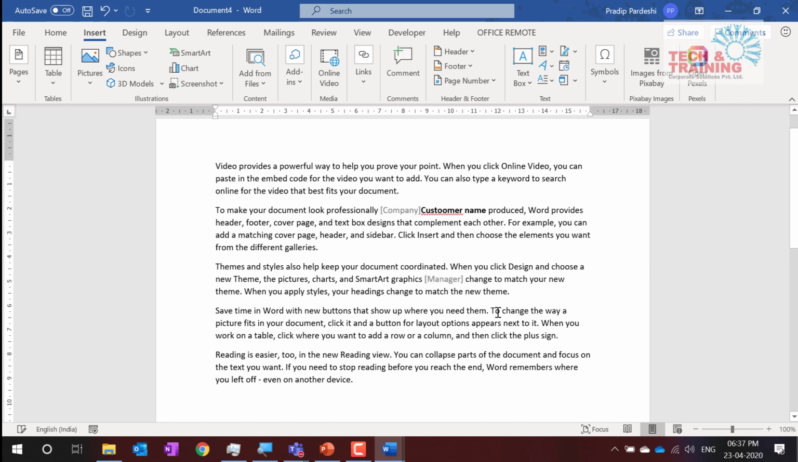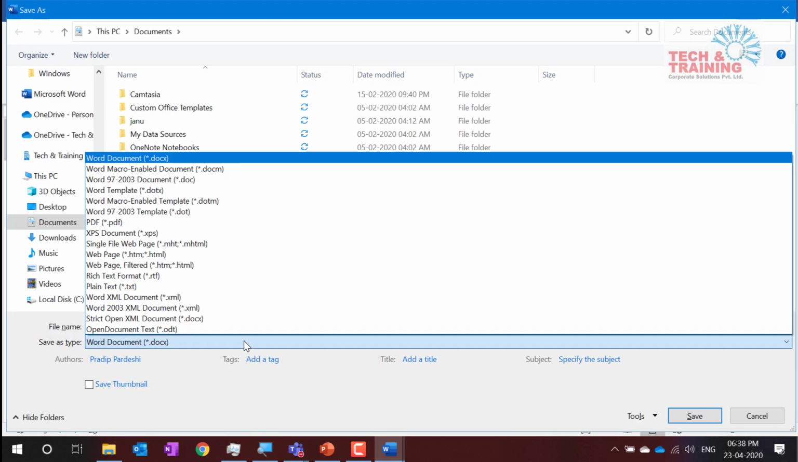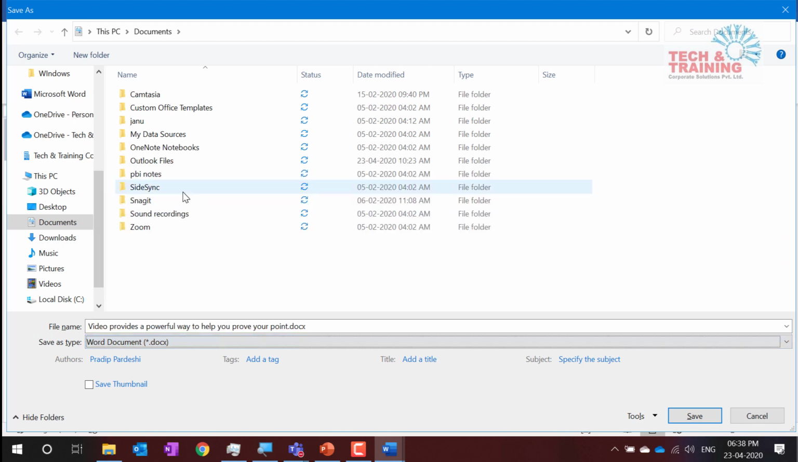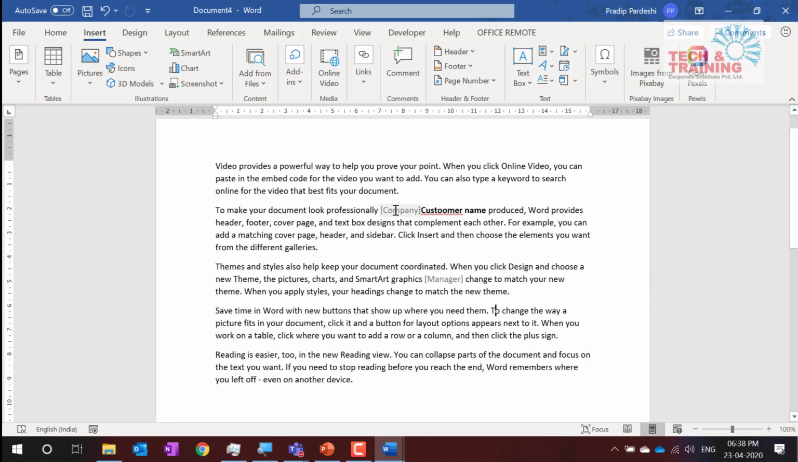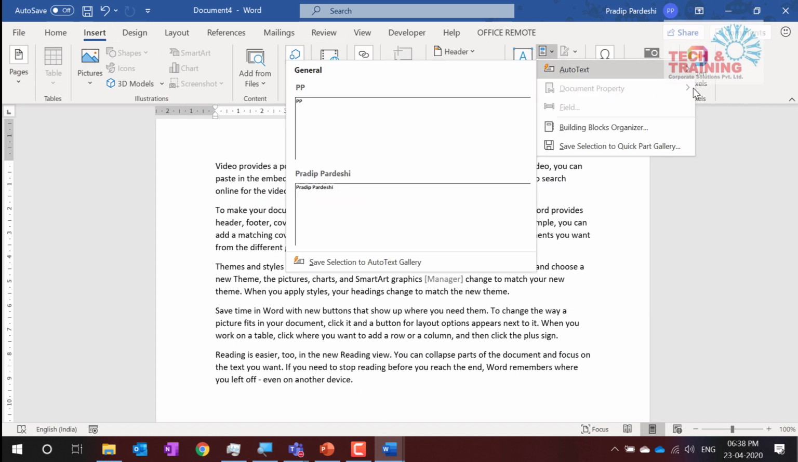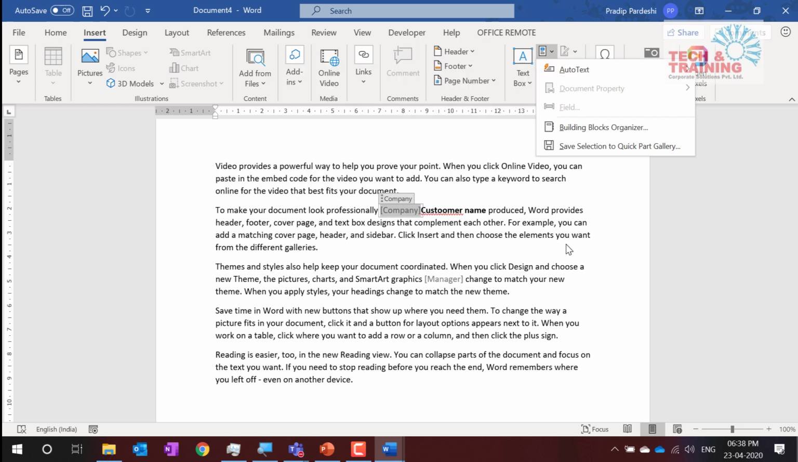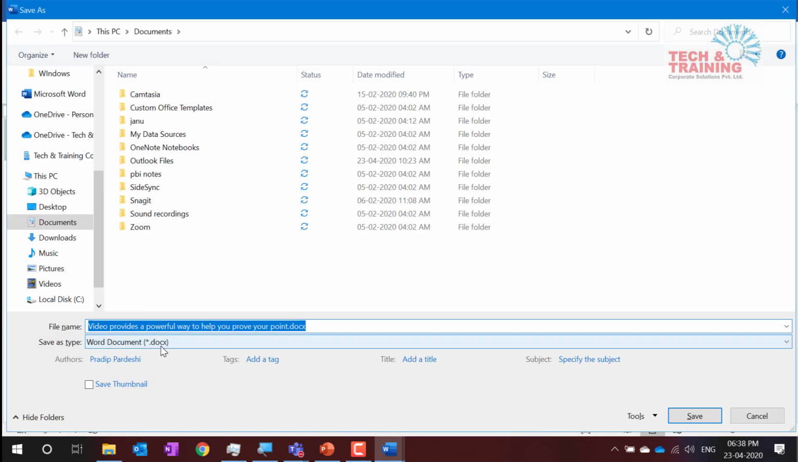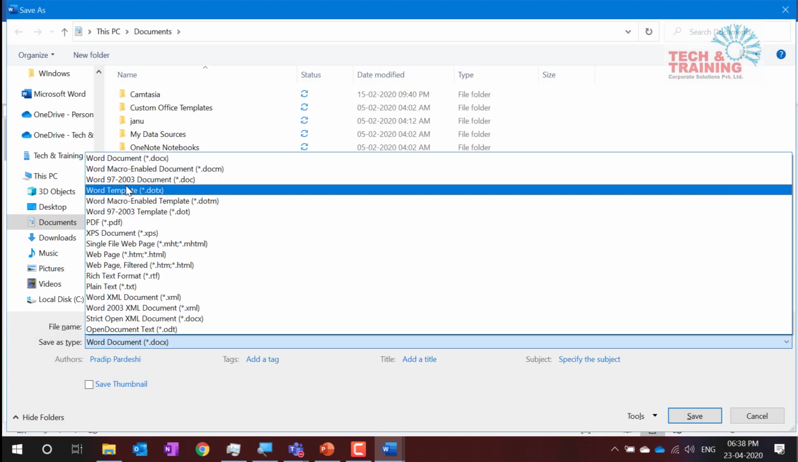Now you can save this document as a template. How is it to be saved? You can go to F12 and choose the option of Word template. I repeat, what I did, I selected these two things by going to insert document property, and here you can select the document property. After having done these two things, I go to save as, F12, and I can select document Word template.